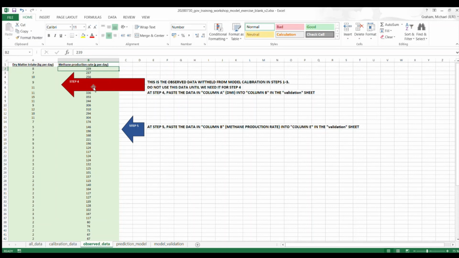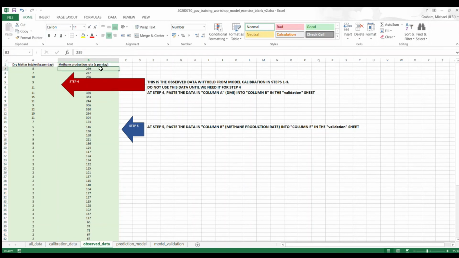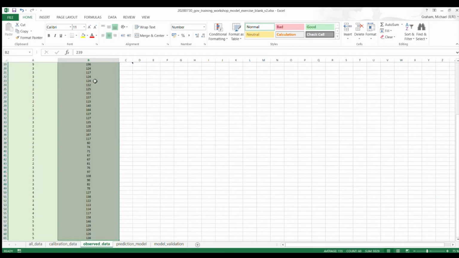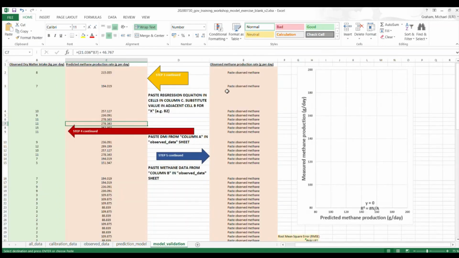So step 5 is we're going to take the observed methane production rate, copy it first, and then paste it into our model validation sheet so that we can compare, so we can do what I just did, which is compare this methane data that we predicted from our equation versus what we got in reality.